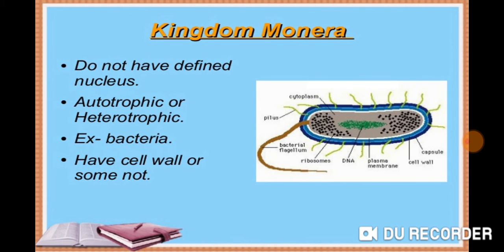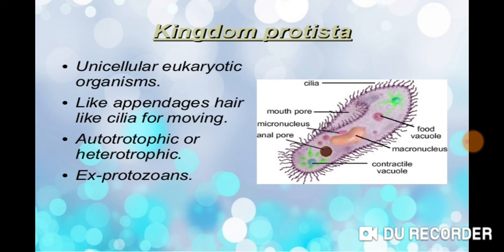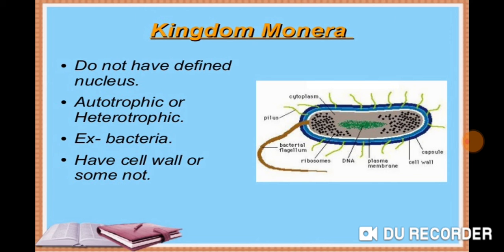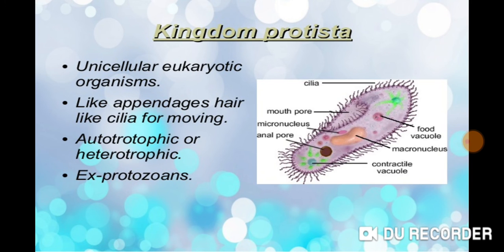Whereas in kingdom Monera, its example is bacteria, for example bacteria available in curd, in cheese, in yeast, etc. Whereas in Protista, its examples are paramecium, amoeba, chlamydomonas. So the difference between the two categories is that Monera does not have a nucleus, whereas Protista has a nucleus in it.